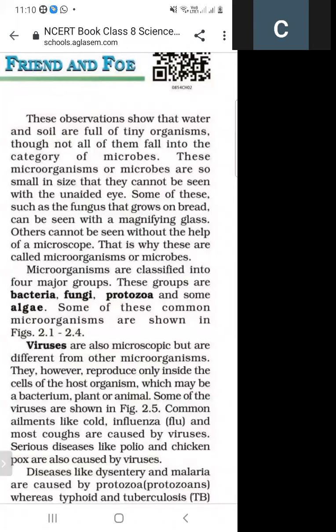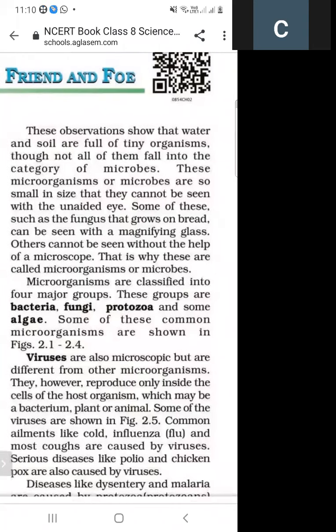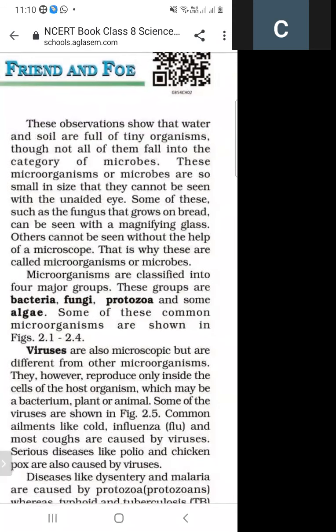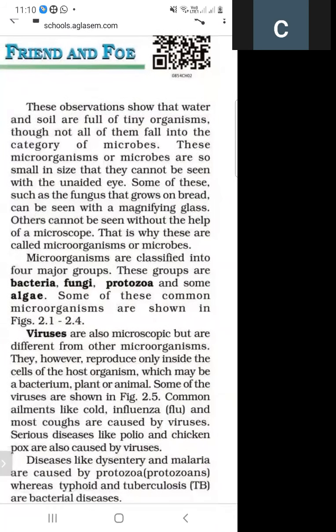So what are microbes? The observation shows that water and soil are full of tiny organisms. Not all of them fall into the category of microbes. These microorganisms are small in size, so they cannot be seen with the unaided eye.